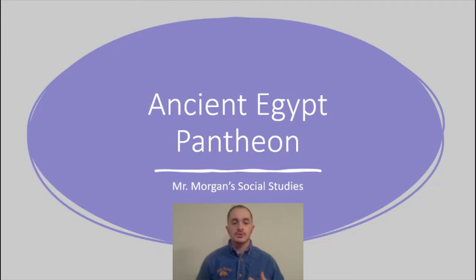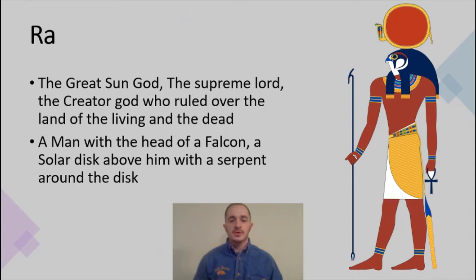So we are going to explore 13 of the main important gods. There are upwards of hundreds of different gods that we see in the Egyptian pantheon. And so while we can't cover all of them, we can cover some of the more important, more popular, more prayed to gods in the Egyptian pantheon. So let's go ahead and get started.